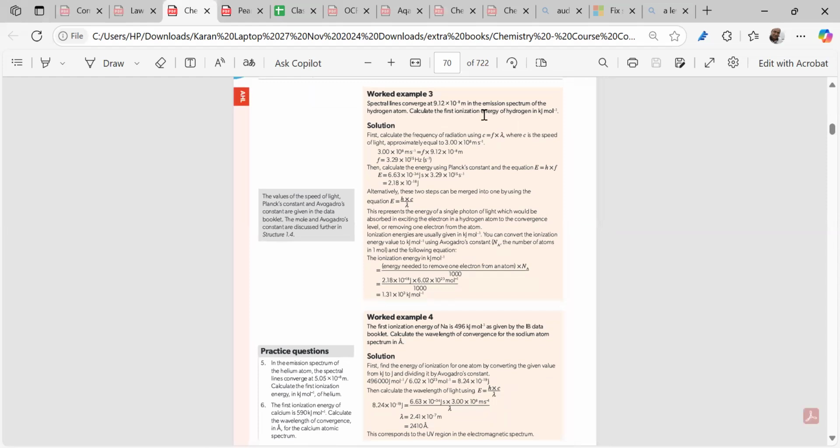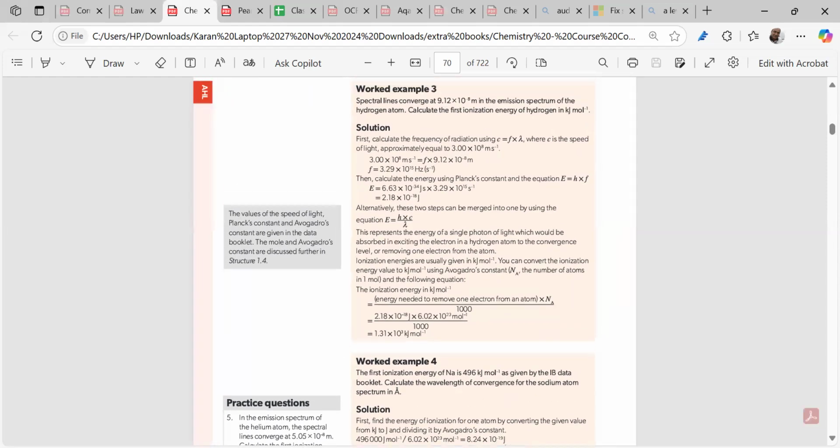Clear? This has come. See, now we will be saying that the spectral lines converge at what? The spectral lines converge at this, right? They're saying, right? In the emission spectrum, right? We have already told the wavelength, right?